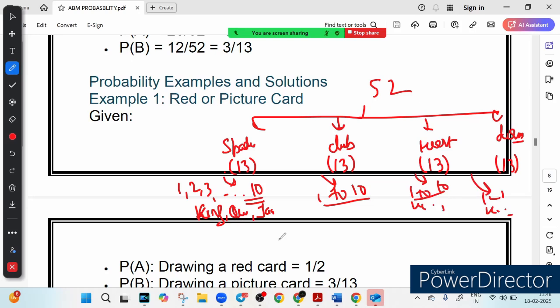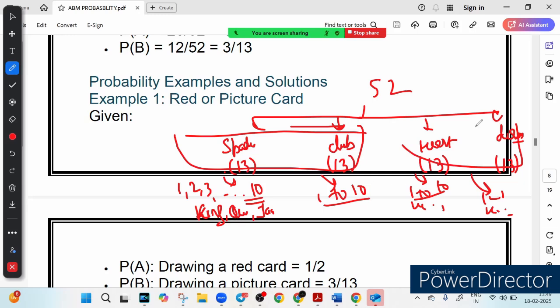So how many picture cards are there? How to find P(A intersection B)? It means the card should be red and it should be a picture card, right? So there are 6 possibilities, because heart and diamond are red and spades and club are black. First of all, there are 26 red cases, since heart and diamond are red.